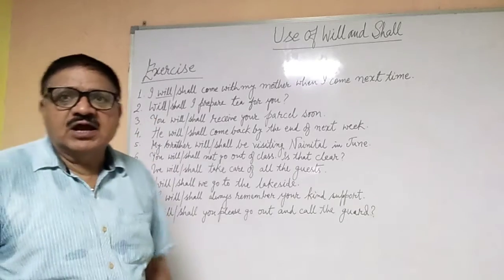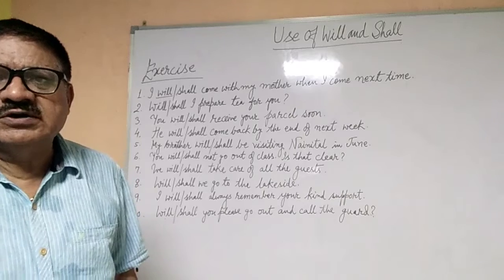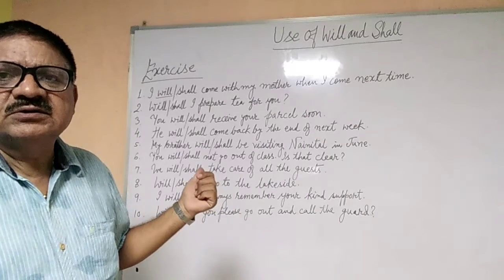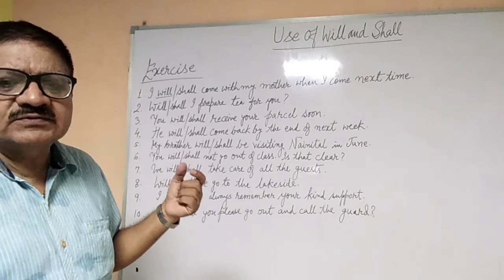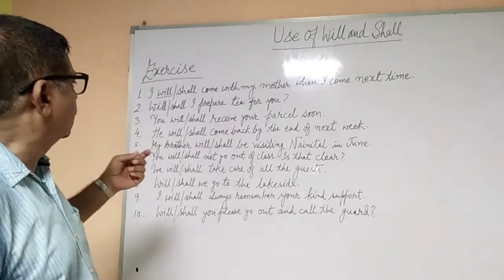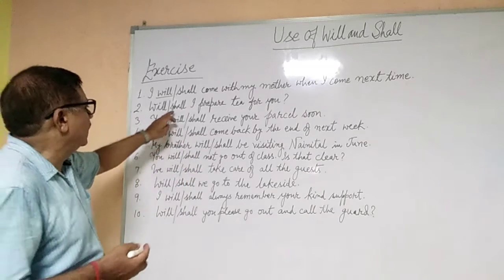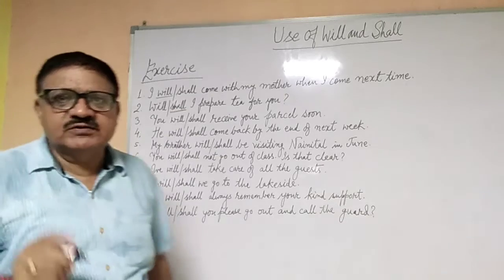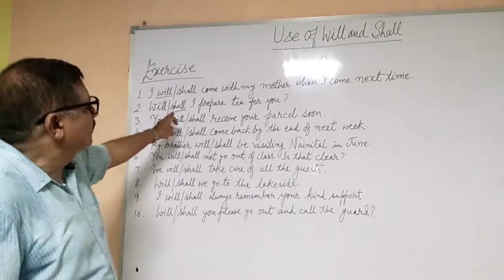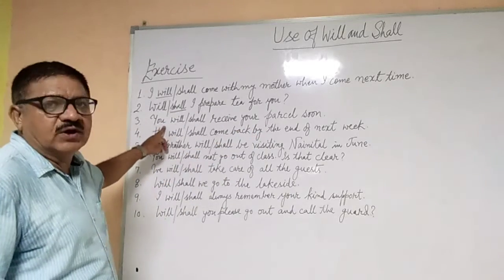Will or shall I prepare tea for you? What is he doing here? He is offering. So once an offer is made, what do we use in offer? We use shall. We never use will. For offer, we have already discussed. For offer, we use shall. So it will be shall I prepare tea for you? Okay. Now we come to the next one.